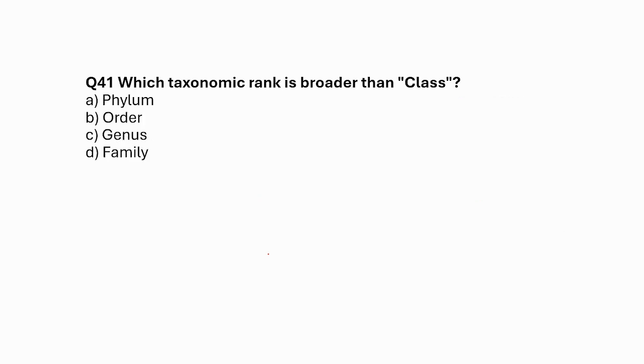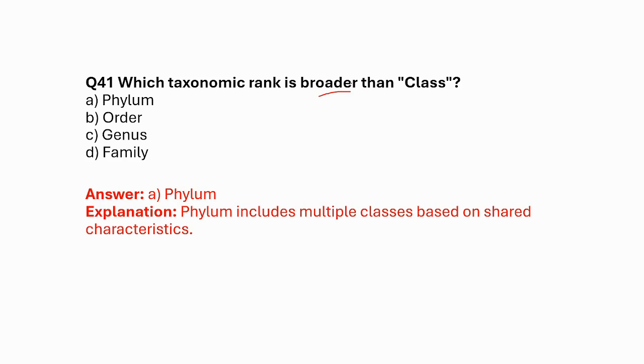and it should be underlined when you are writing on the copy. Which taxonomic rank is broader than class? That means they want to say which taxonomic category comes above class. So the option is phylum.